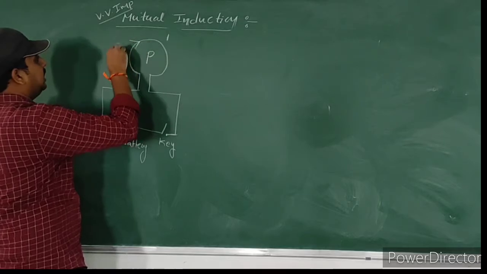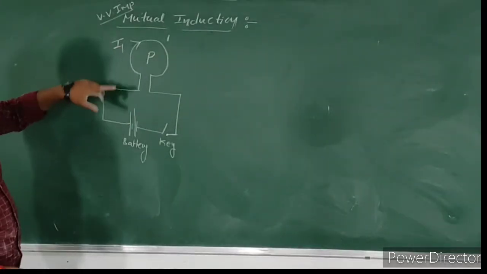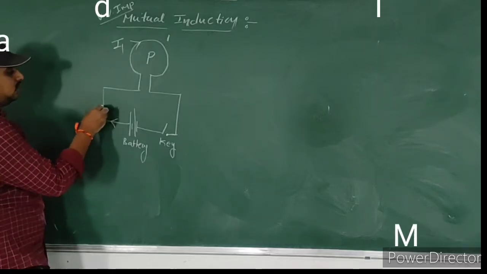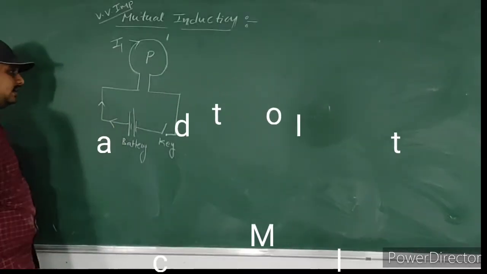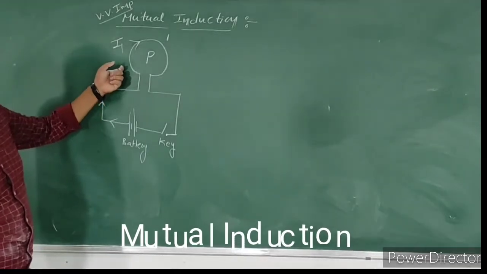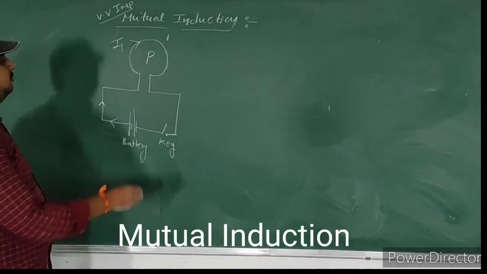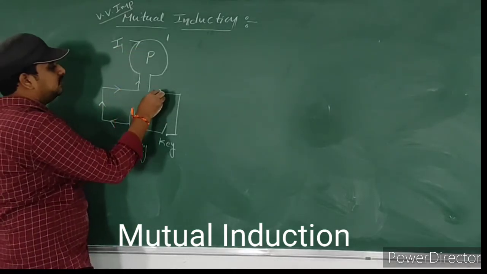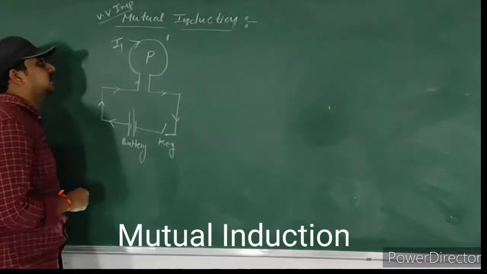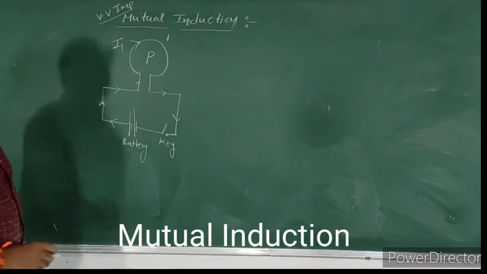Let I1 be the current passing through this coil. Whenever a battery is connected, definitely some electric current passes through this coil. How is the electric current moving? Electric current always moves from the positive terminal to the negative terminal. So I1 is the electric current passing through this primary coil.